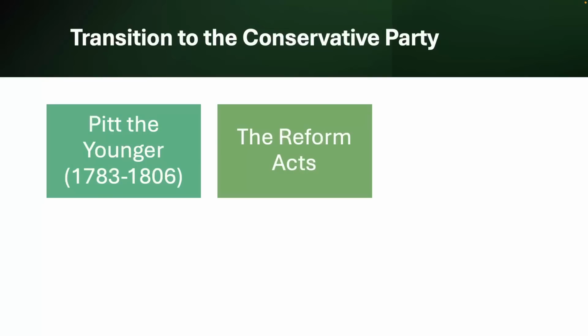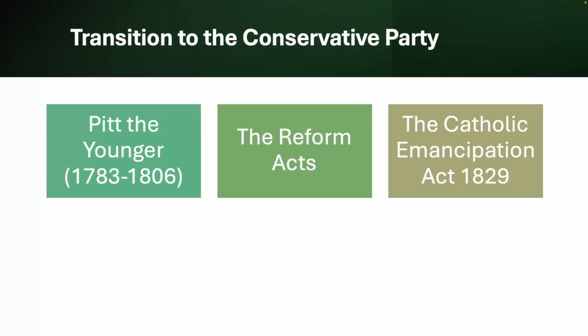Examples of legislations and major political changes that take place during this period of time can be seen with things like the 19th century Reform Acts. The Reform Acts of 1832, of 1867 and 1884 all significantly expanded the electorate and transformed the political landscape. The result is that the Conservative Party adapted to these changes by broadening its appeal beyond that of just the aristocracy, incorporating the new middle classes, the landowning class.